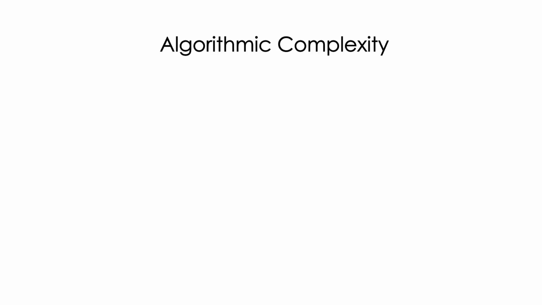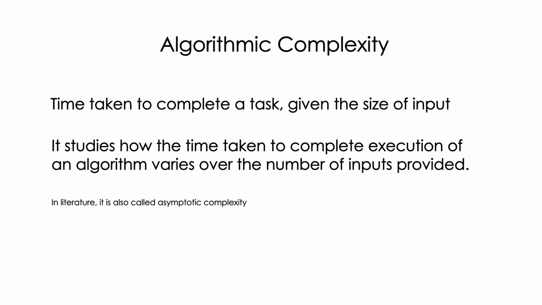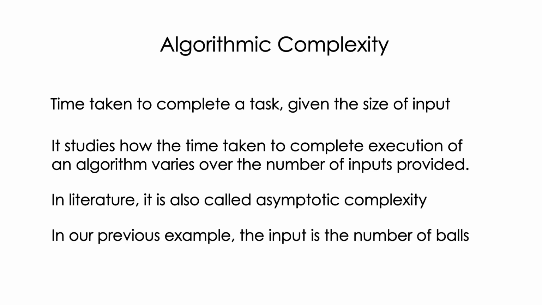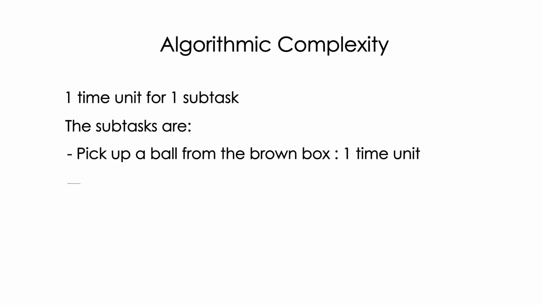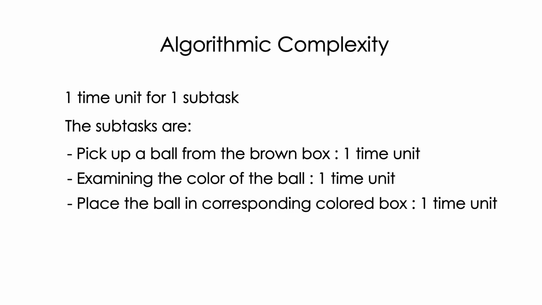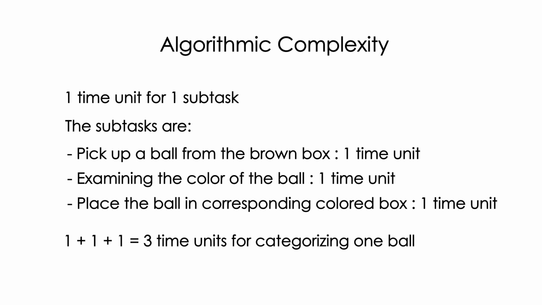In order to understand the power of parallelism from a computing standpoint, let us look at a concept in computer science called algorithmic complexity. In simple terms, algorithmic complexity tells us what is the time taken to complete a certain task given the size of the input. In our case, the input is the balls that we are providing for the task. Let us say that we are taking one time unit to complete each subtask: picking up a ball, examining it, putting it in the corresponding box. So totally, it takes 3 time units to categorize one ball.